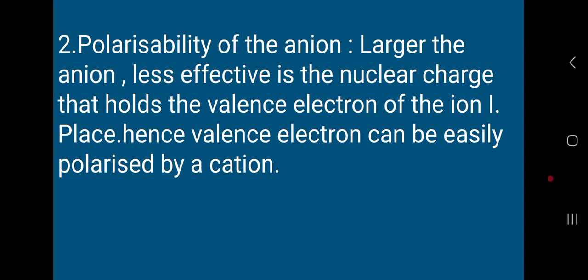The second criteria is polarizability of the anion. Larger the anion, less effective is the nuclear charge that holds the valence electron of the ion. Hence, valence electrons can be easily polarized by the cation. So this is again the second criteria, wherein the anion must be larger. When the anion is larger, the valence electrons will not be in control of the nucleus. So when the valence electrons are loosely placed, they can easily get polarized. The electrons can get attracted to the cation, and this also permits the covalent character.